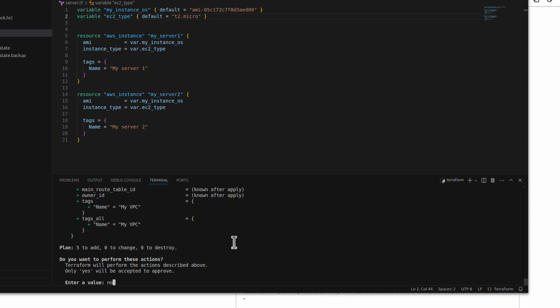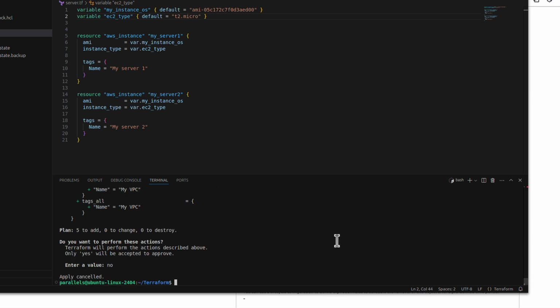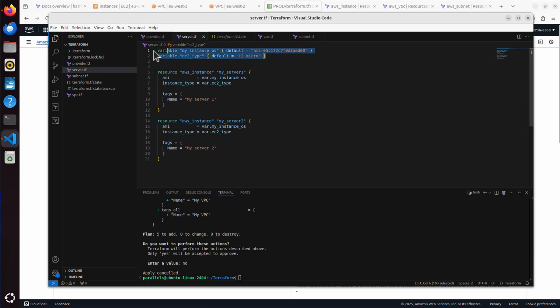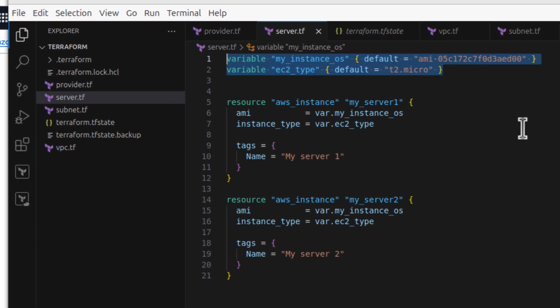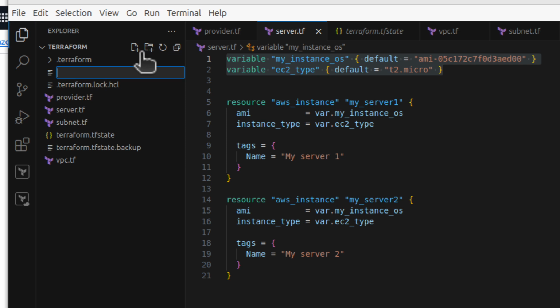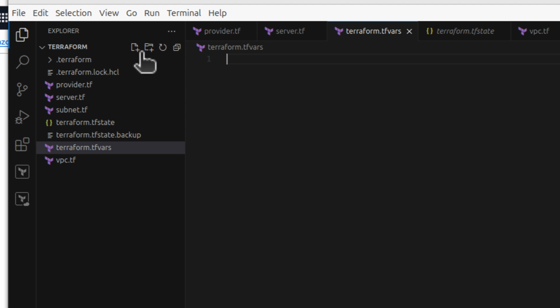Alright, but I say no again, because that's all I wanted to say about variables. Now, when we talk about the variables, there is one more file that you might be interested in, and it's a file with tfvars extension. So let me show you. Let's call it maybe Terraform, but we will use .tfvars extension. So not tf, but tfvars, yes? And this file is only to keep the variables.